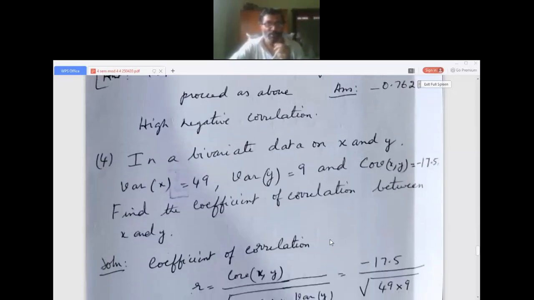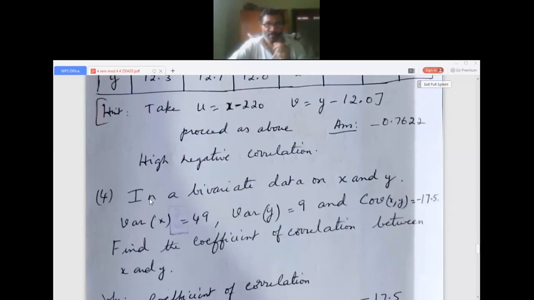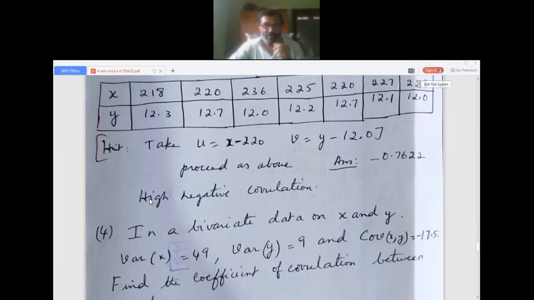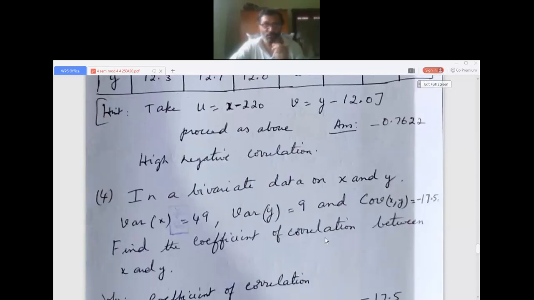Then there are small problems like this. Bivariate means two variables, x and y. Variance is given, covariance is given. Find the coefficient of correlation, that means r. So you have to see which formula suits r, variance of x, variance of y, and covariance of xy.